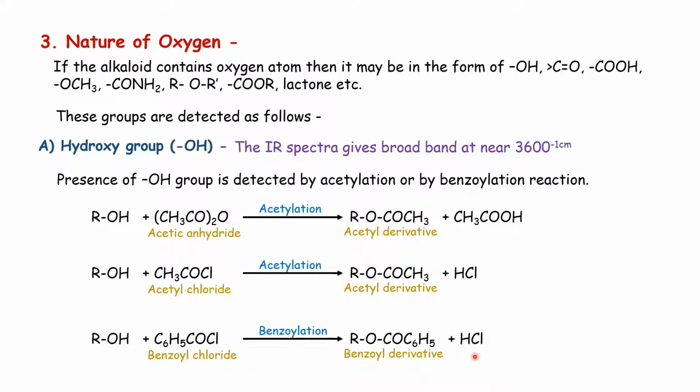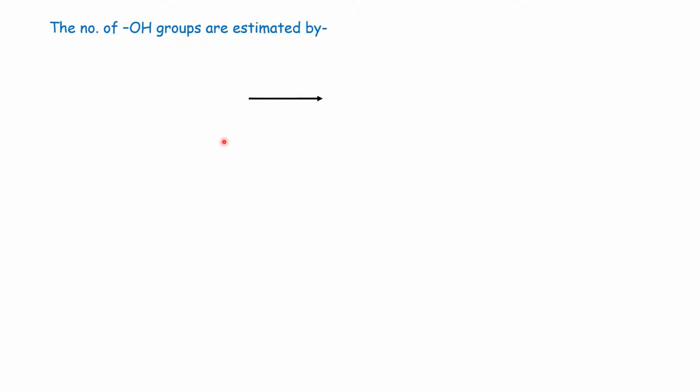These reactions are also used to estimate number of OH groups present in the compound. Suppose any compound gives a pentaacetyl derivative, that indicates that compound contains 5 OH groups. OH groups are estimated like this.